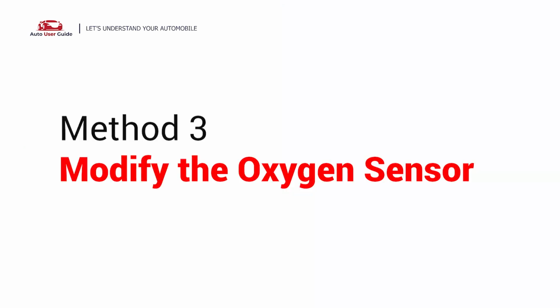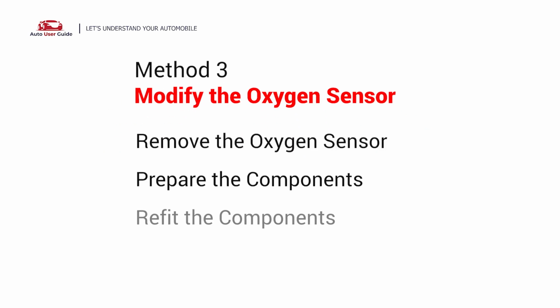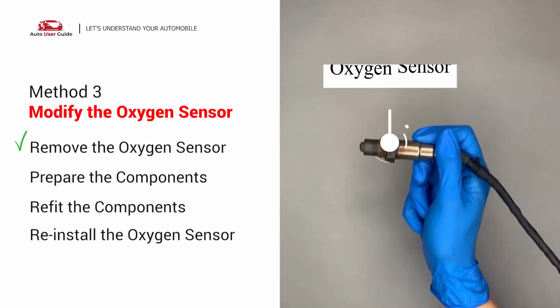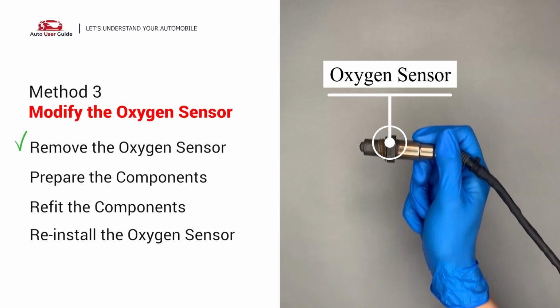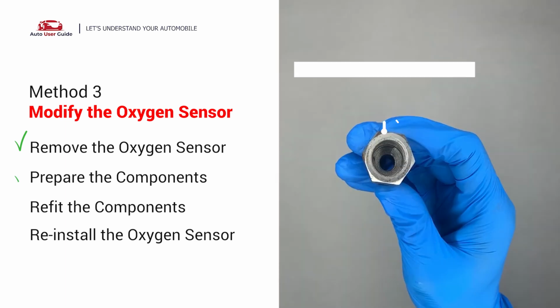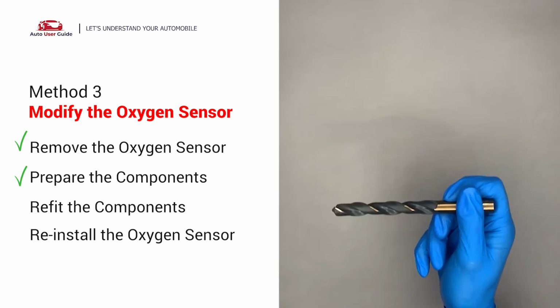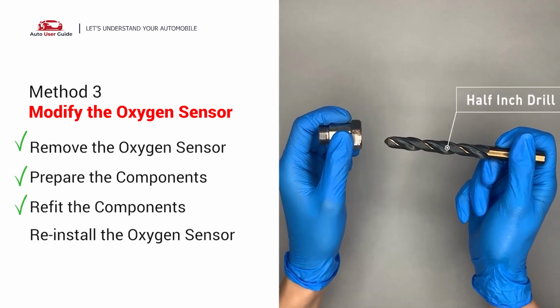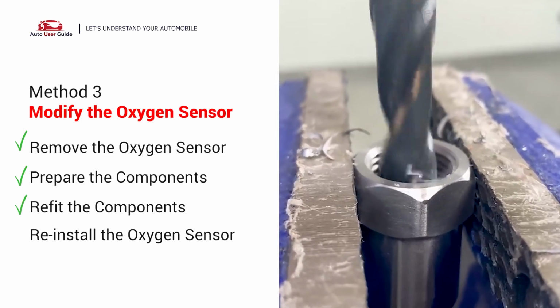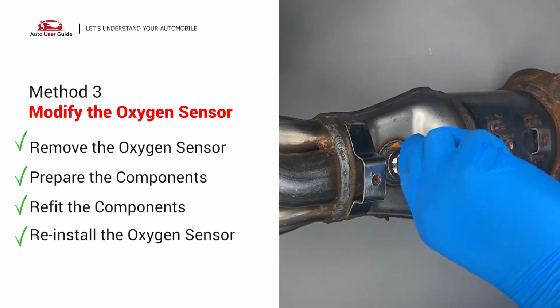Method 3. Modify the oxygen sensor. You can remove the oxygen sensor from the converter by putting extra space between the sensor and the converter. And now, getting the smart plug non-fouler, it has enough space to fit into the oxygen sensor, and then use a 1/2-inch drill to refit it. By doing this, put them together and put back on the catalytic converter.